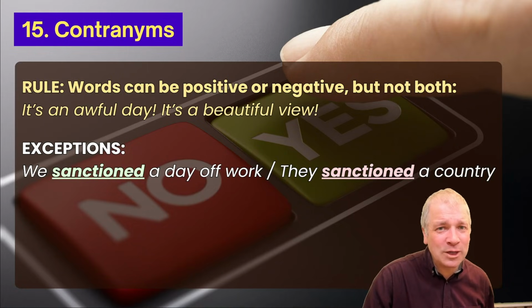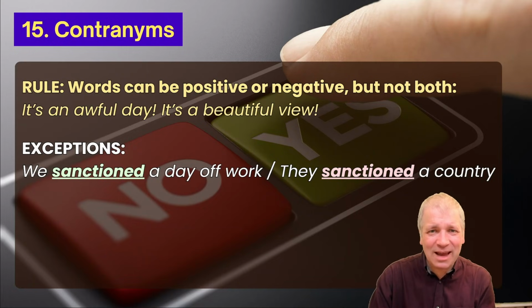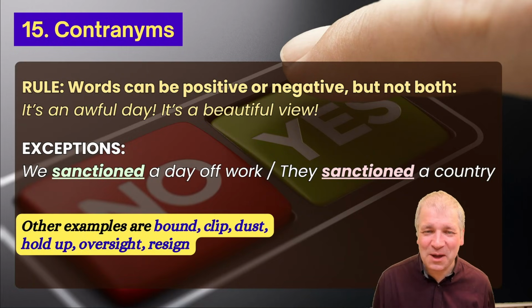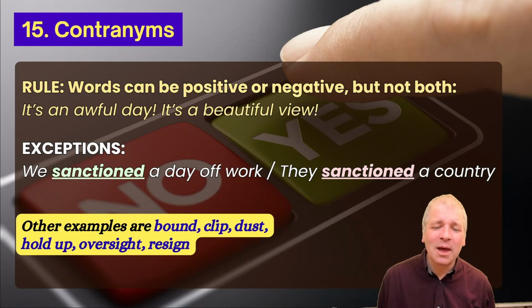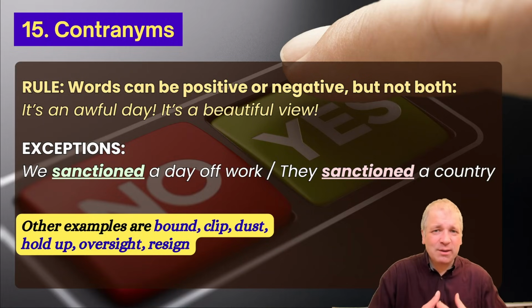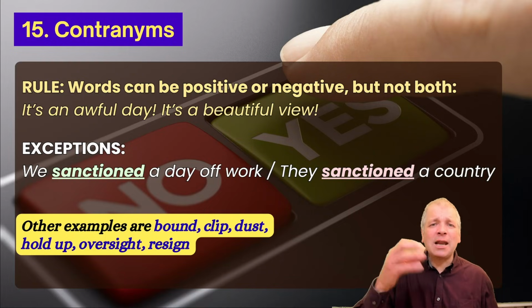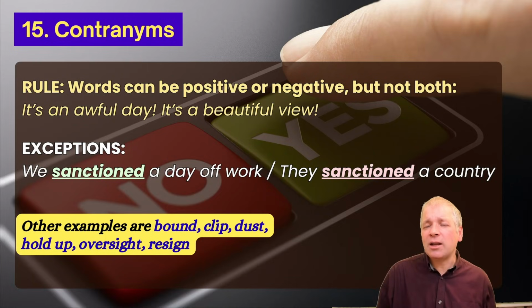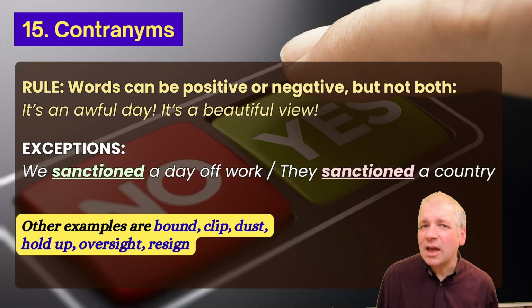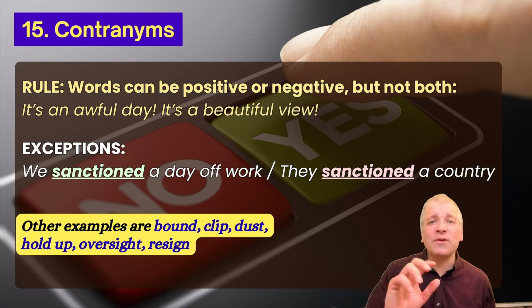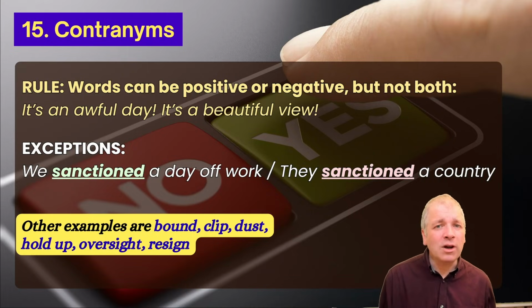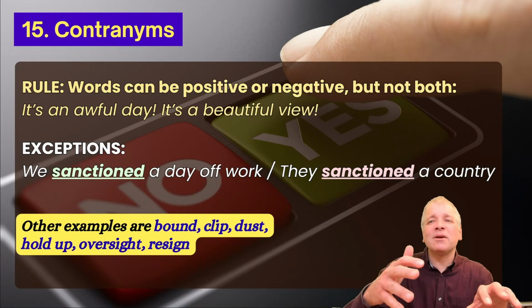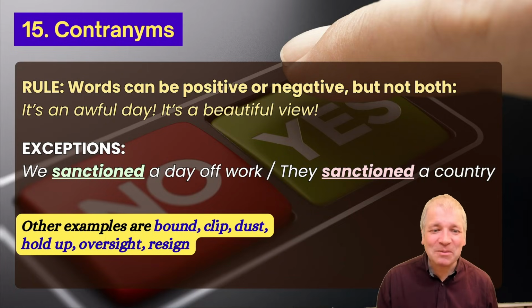And these can be difficult when you're reading because you have to work out if we're using the positive meaning or the negative. Here's a few other verbs that can be contranyms, other words as well. Bound, that means you can tie something up, or it could be an animal bounding freely in a park. Clip, you can put things together with a clip, or you can cut things off. If you dust, that could mean you're removing the dust from a table, or it could mean you're sprinkling dust, perhaps of sugar, on a cake.